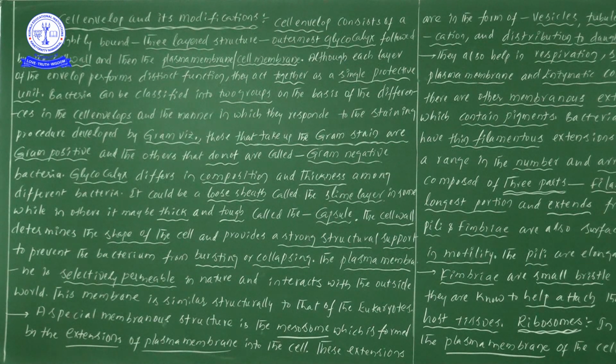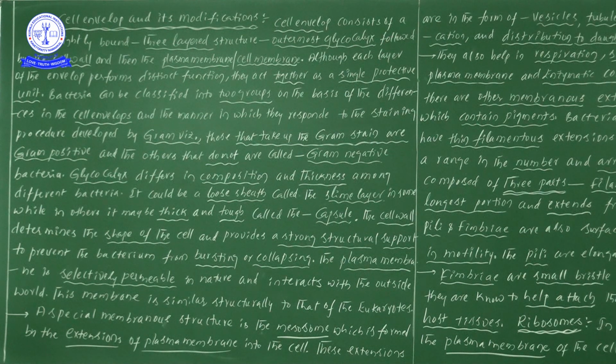So 3 layers, what are those? First one is glycocalyx, next one is the cell wall, and the next one is the plasma membrane or cell membrane. Which one is the outermost one? Glycocalyx is the outermost one. Just below the glycocalyx we will see the presence of the cell wall, and just below the cell wall we will observe the plasma membrane. Likewise, we can see a sequential order.